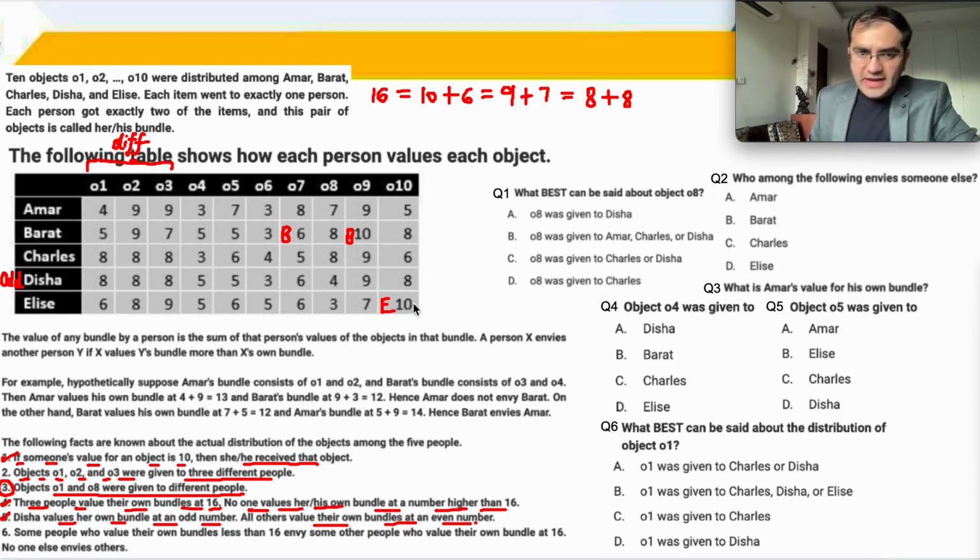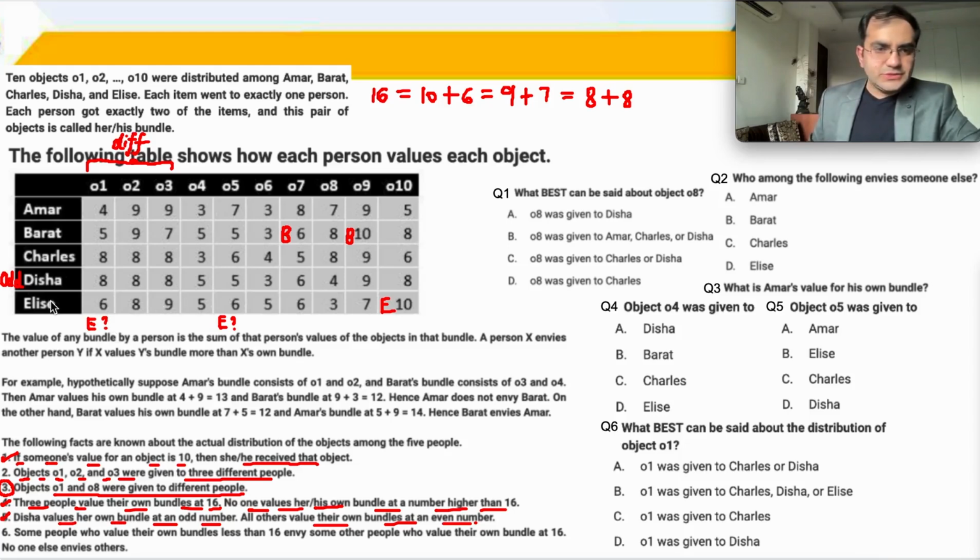E is already at 10. I need another even number. 10 plus 8 is not possible. So it's going to be 10 plus 6. But which 10 plus 6? मतलब कि कौन सा वाला 6 लेना है? ये 6 तो अब ले ही नहीं सकते, because this object has already gone to B. This 6 is not possible. So E could get this 6. Any one out of these two is possible.